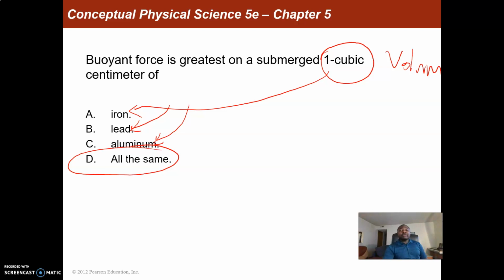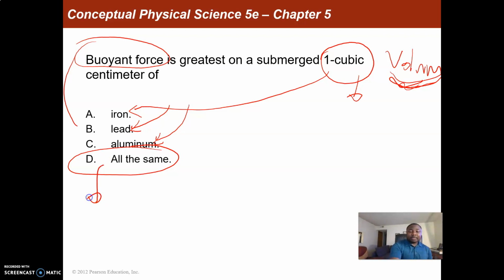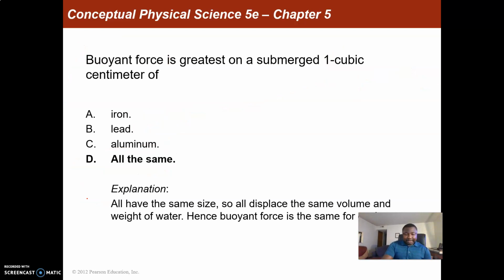Now the next question: buoyant force is greatest on a submerged 1 cubic centimeter of iron, lead, aluminum, or all of the above. The catch here is 1 cubic centimeter. 1 cubic centimeter implies that they have the same volume, and therefore for the same volume we should expect the same buoyant force. So because it's 1 cubic centimeter of iron, lead, and aluminum, we should expect them to have the same buoyant force, and therefore our correct answer there will be D, all of the above.